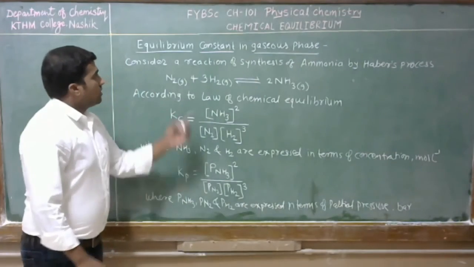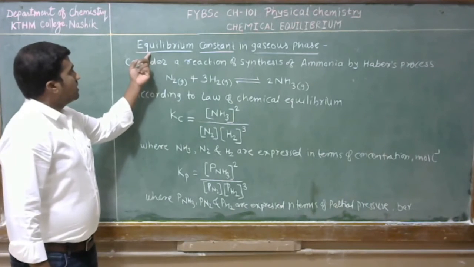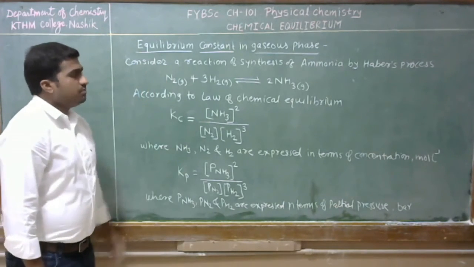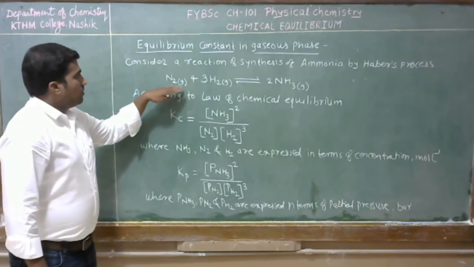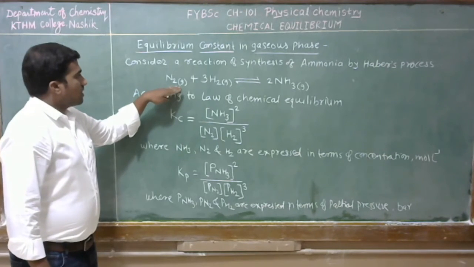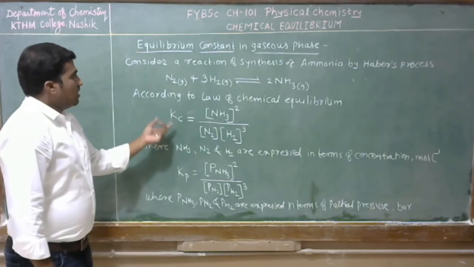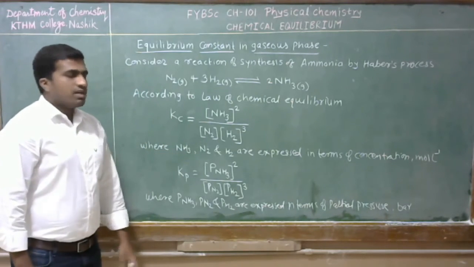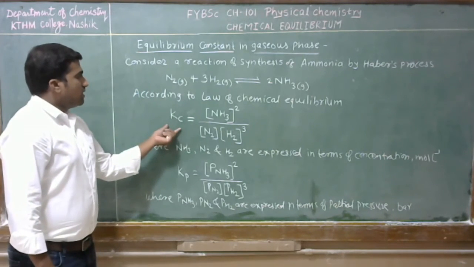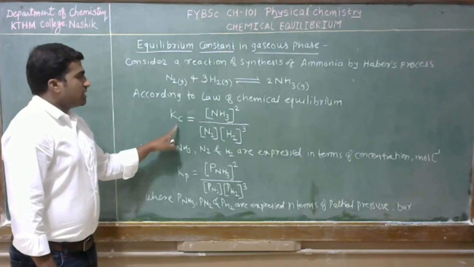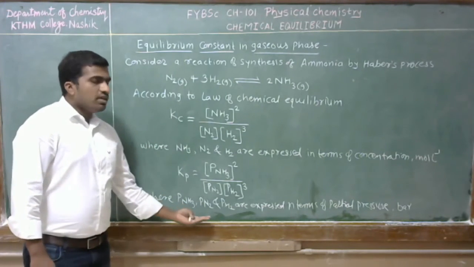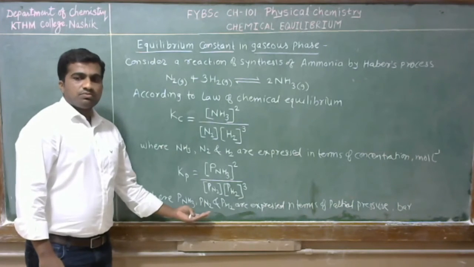Okay, so in this topic, that is the equilibrium constant in the gaseous phase, we have considered the synthesis of ammonia by Haber process. This same chemical reaction we can express in terms of concentration as well as partial pressure.